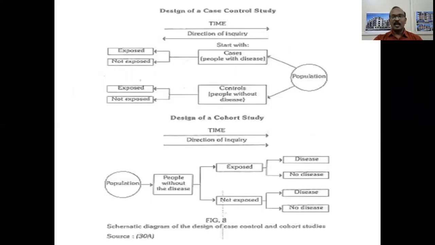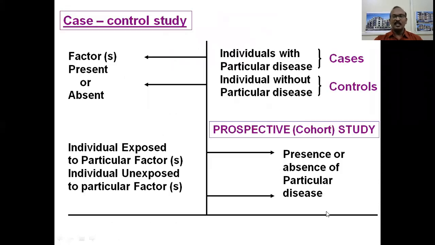So as we have seen the framework of a case control study and cohort study, if you focus on the cohort study, you see the direction of inquiry is forwards, and it starts with the population, that is the people without the disease. Then, by exposure, we find how many of them are diseased, how many are not diseased. And among those who are not exposed to the particular risk factor or causative agent, how many are developing the disease and how many are not developing the disease. This is further explained by this particular slide again.